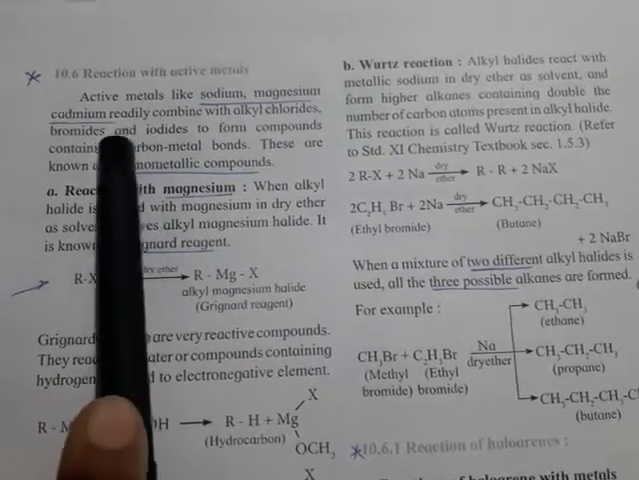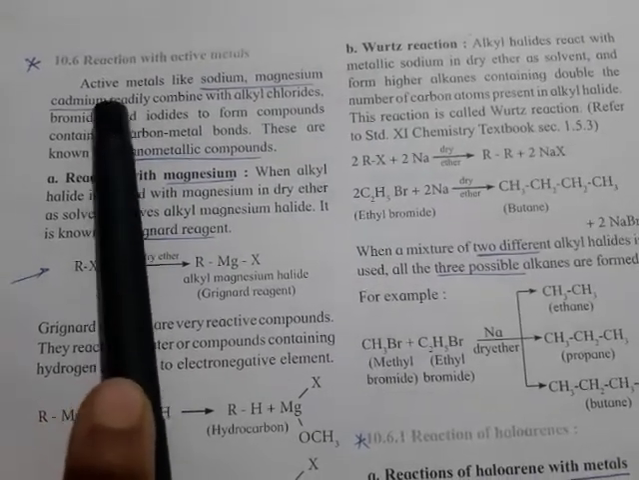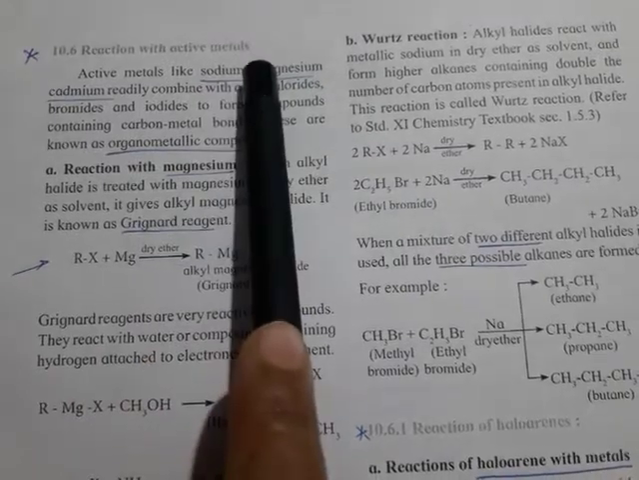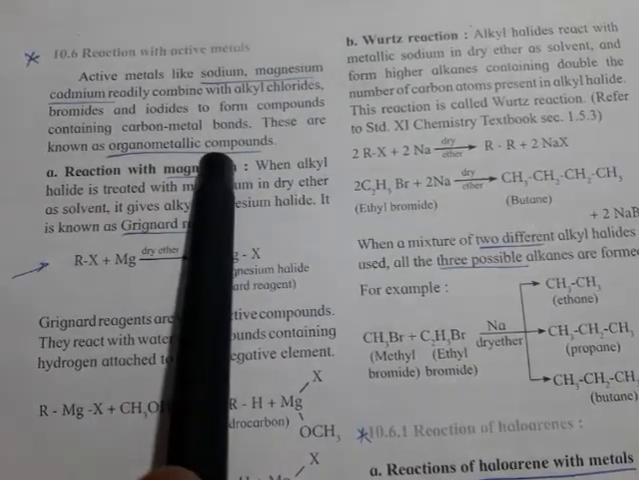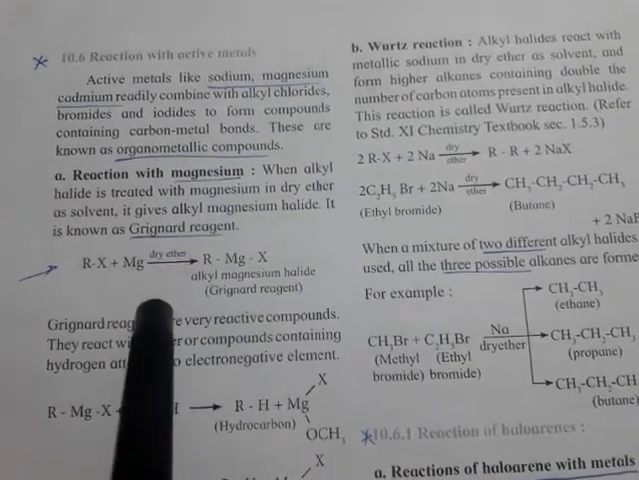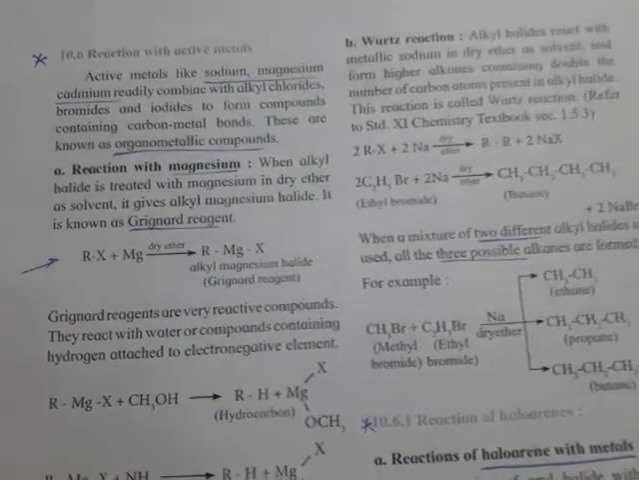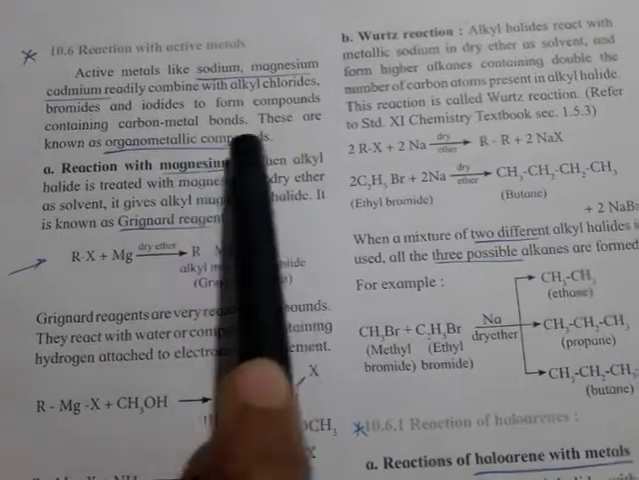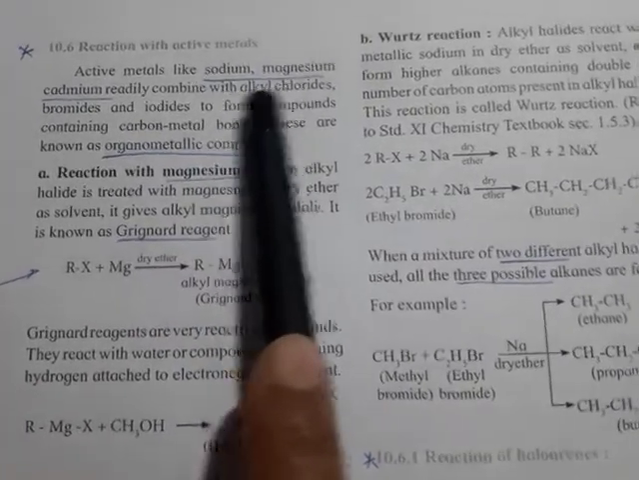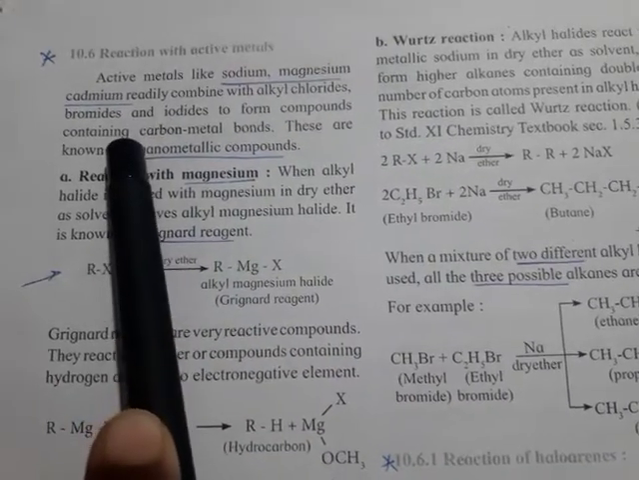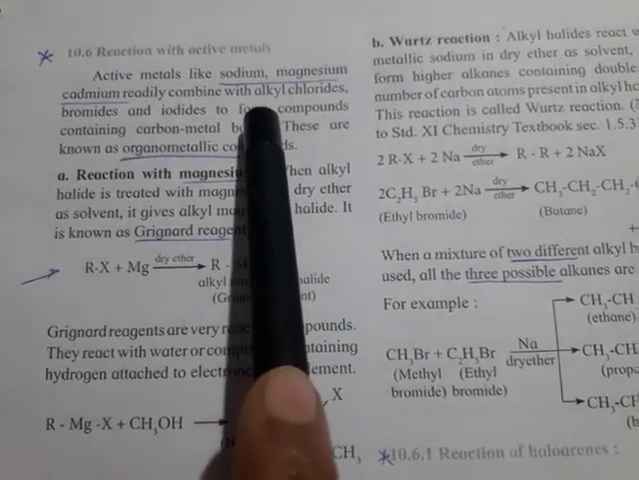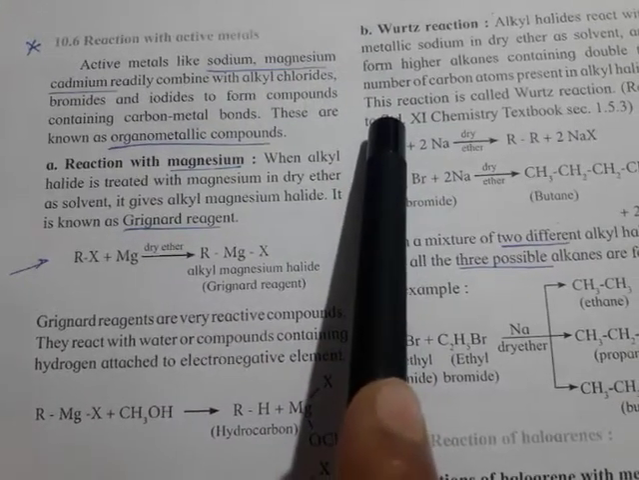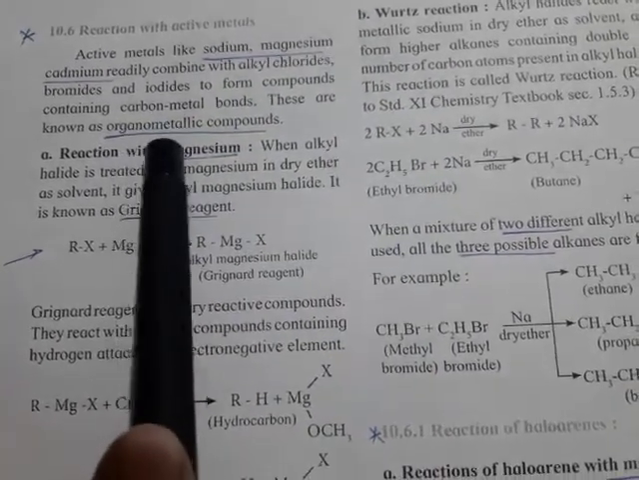Now next and the last reaction of alkyl halide, that is reaction with active metals. Already we have discussed this point. Same point is given here. No change. So it is given that alkyl halide reacts with metals like sodium, magnesium and cadmium, and we get the corresponding substance. That substance obtained is called as